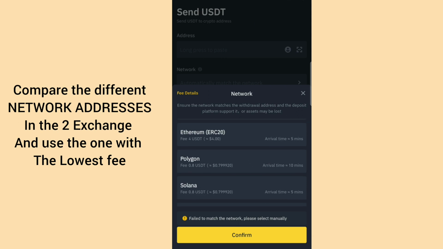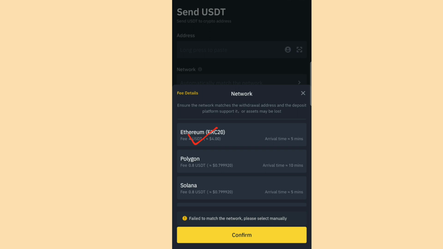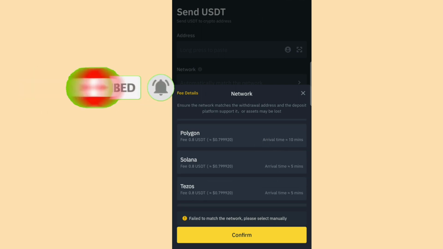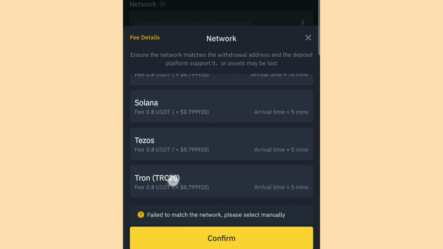If you now go down to ERC20, you can see that if we are using ERC20, the gas fee will be 4 USDT, which is too much, which will actually take almost all our profits, you understand? So we can't use this ERC20, though LBank has ERC20, but we can't use it. Then if you now go down, Binance has Polygon, Solana, Tezos, but LBank does not have it. Now it also has TRC20, and LBank has TRC20, but the network fee is 0.8 USDT.